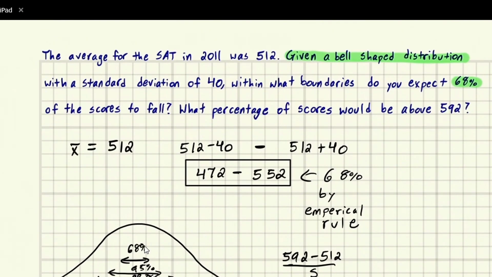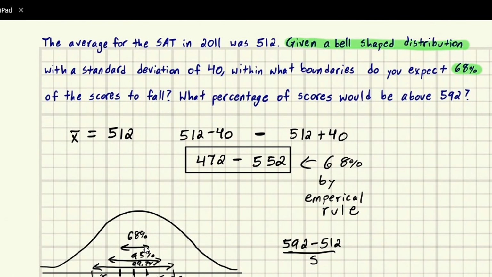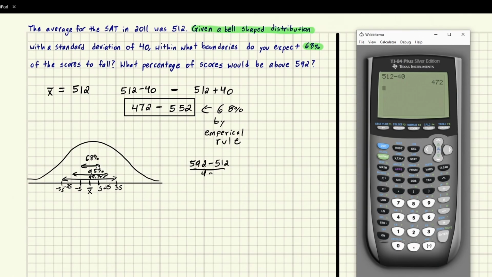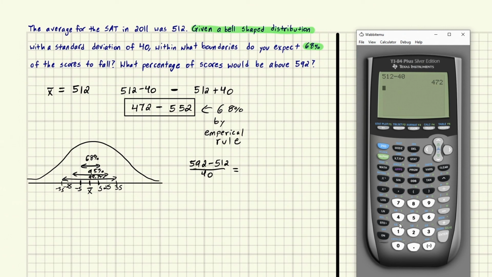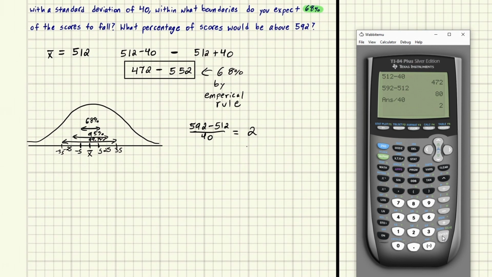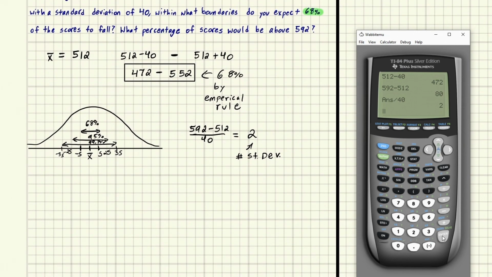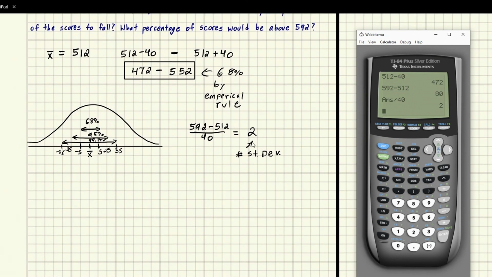So our standard deviation is 40, so we put 40 in. And let's do this. 592 minus 512, we get 80. Divided by 40 will give us 2. So we get 2, and this is the number of standard deviations. So we know that we are 2 standard deviations away, and 2 standard deviations is 95% of the data.